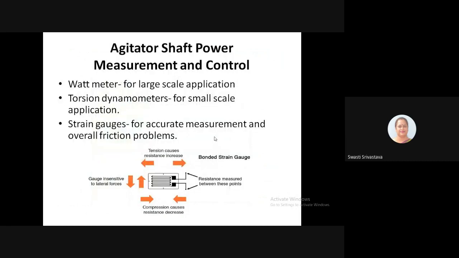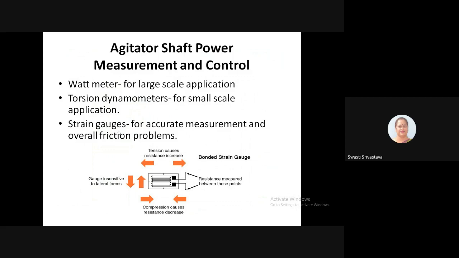Now the next variable is the agitator shaft power. Now this can be done with the help of a wattmeter for a large scale application, or with a torsion dynamometer for small scale applications, or even with strain gauges for accurate measurement and overall friction problems. So we can discuss this now.